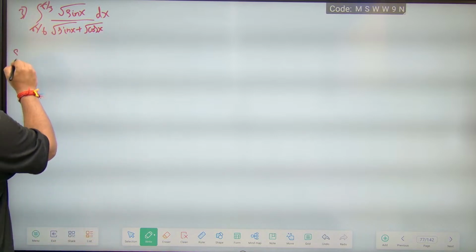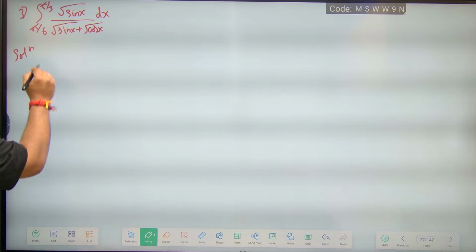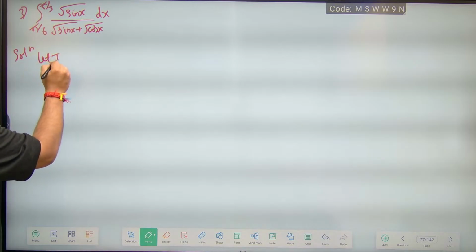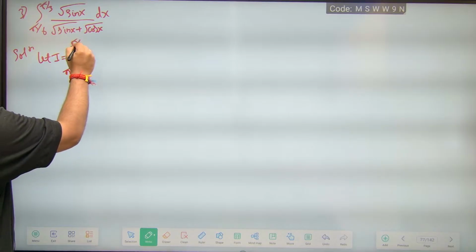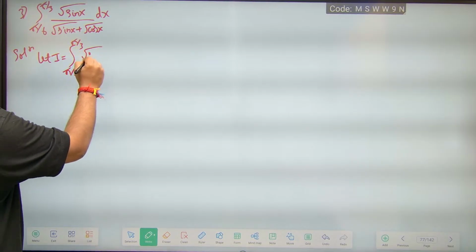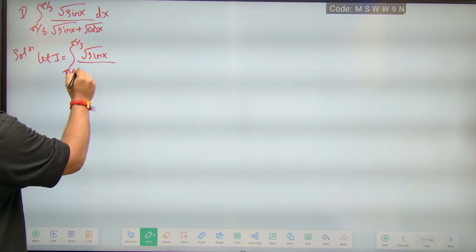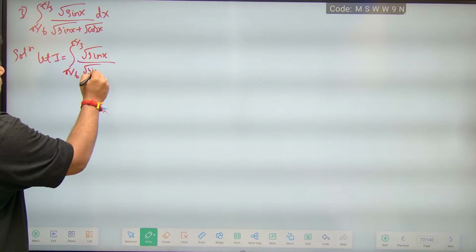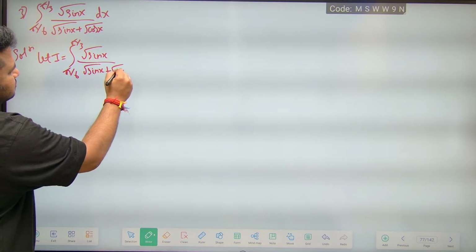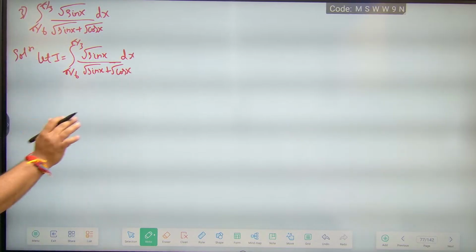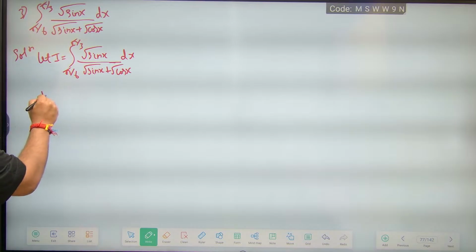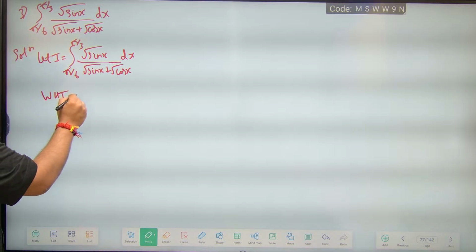So the solution: let I is equal to, write down what is given, integral from pi by 6 to pi by 3 root sin x by root sin x plus root cos x dx. Now there is a property, we have to make a note of it, very important property. We know that, what is the property?